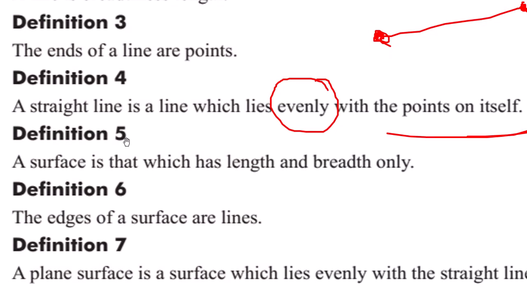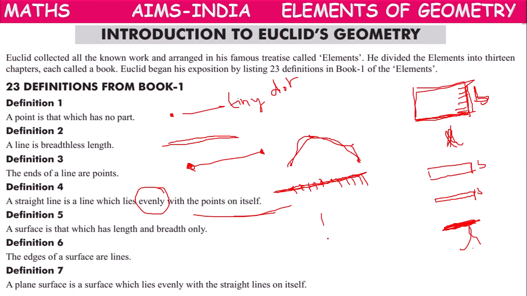Next, definition 5. In definition 5, he told about the surface. A surface is that which has length and breadth only, like a rectangle shape, without height, like a plain paper, without thickness. If the thickness is negligible and it has only length and breadth, then it is called a surface.